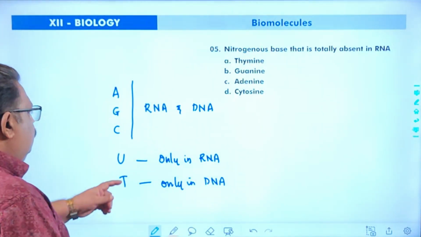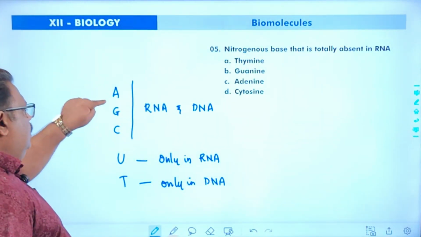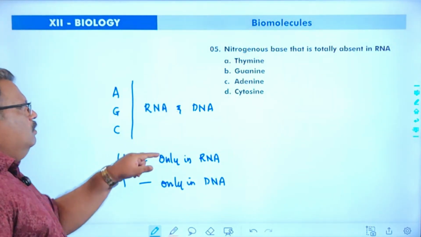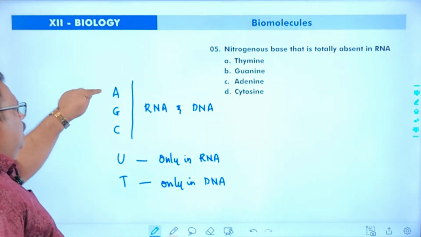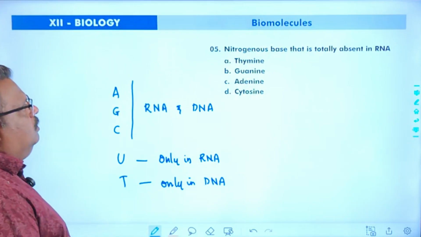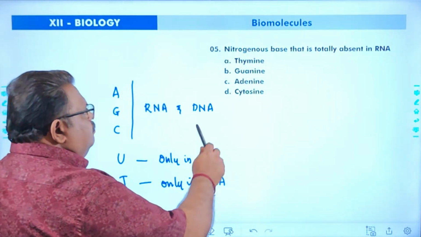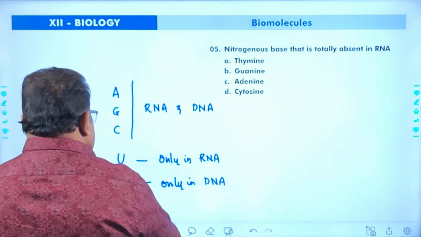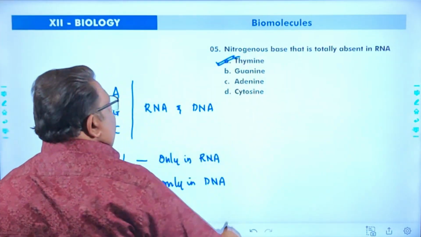So RNA has 4 types of nitrogenous bases: adenine, guanine, cytosine, uracil. DNA also has 4 types: adenine, guanine, cytosine and thymine. So the nitrogenous base that is totally absent in RNA is thymine.